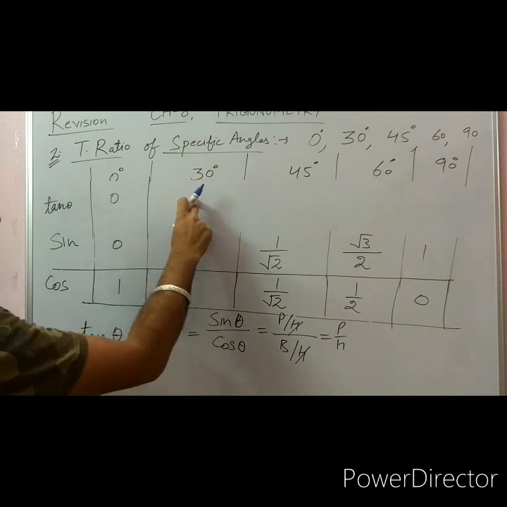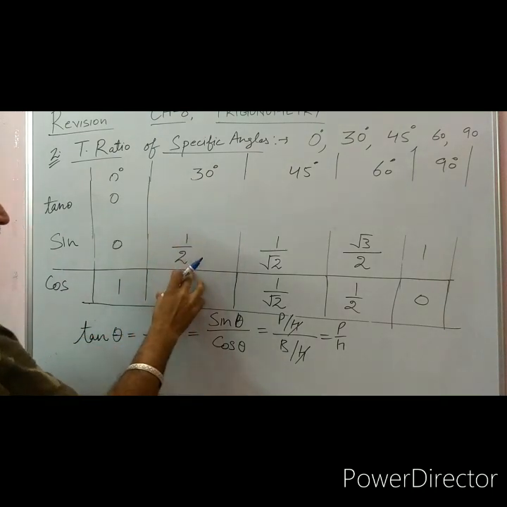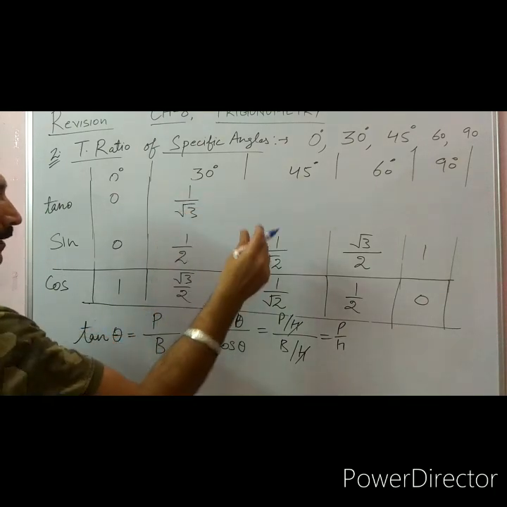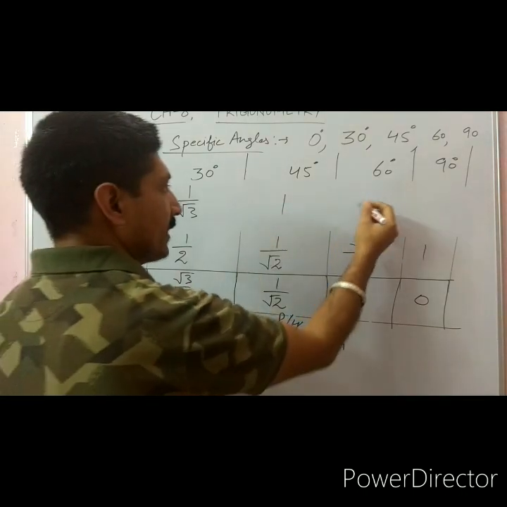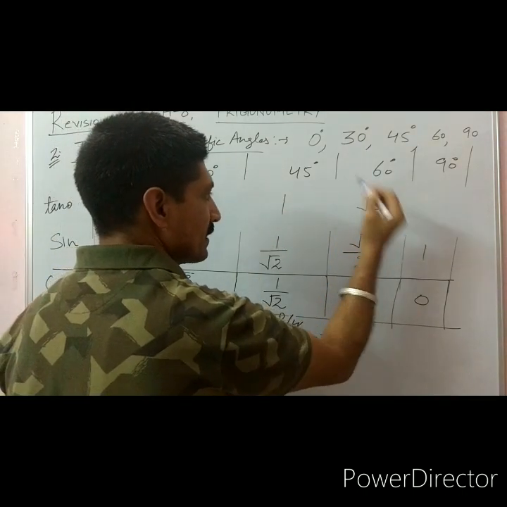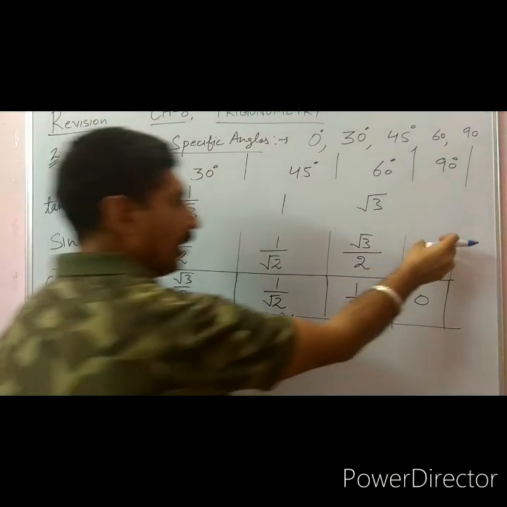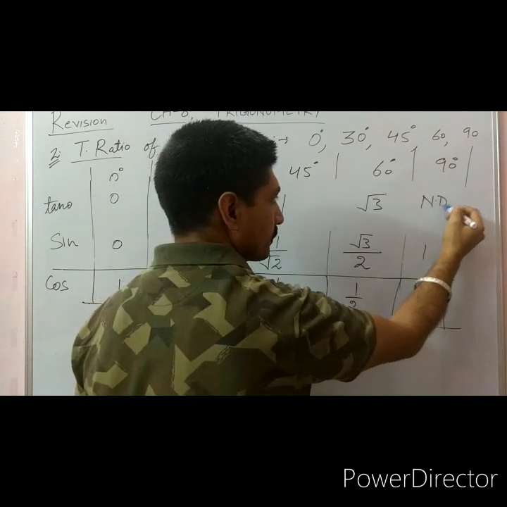Tangent of 30 degree, that is sine upon cosine. So here tangent of 30 is 1 upon root 3. Tangent 45 is 1. And tangent 60 is root 3 here. And 1 divided by 0 is not defined.